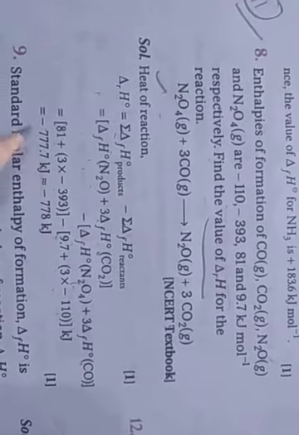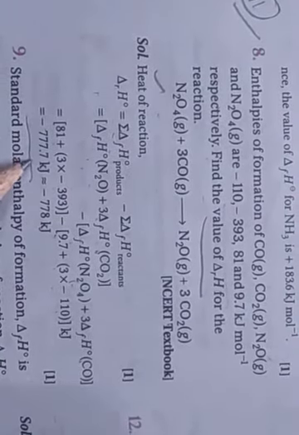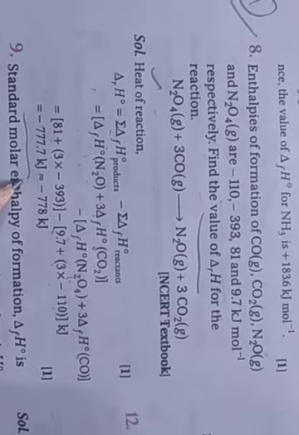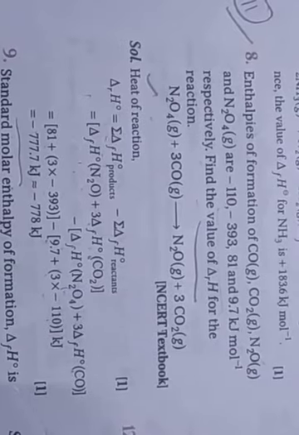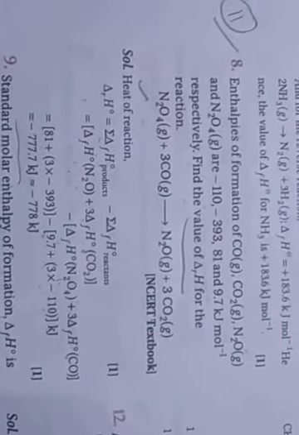Calculating, the value comes to minus 777.7 kilojoules. Clear? So approximately minus 778 kilojoules. Got it?